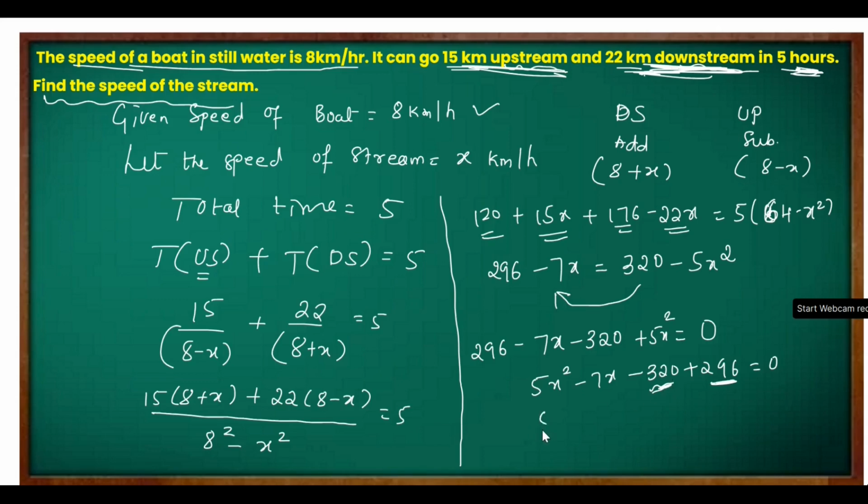Got it? So we will write 5x square minus 7x minus 24 equal to 0. Now this is the quadratic equation which is ready to solve, ready to get the roots. Okay, so let's see what factors we will get here.